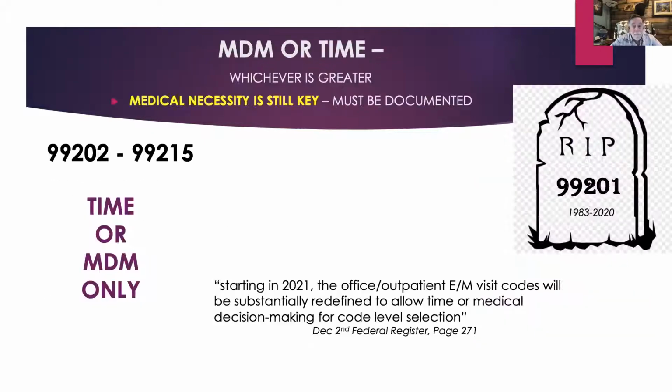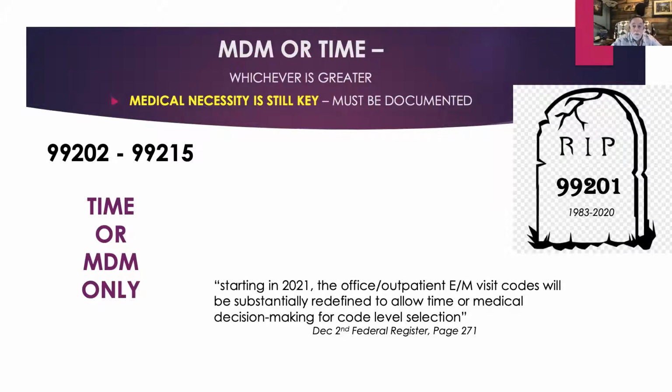I hope it does. Now we know that in 2021, we get to count either MDM or time, either one, whichever one gives you the higher level. If time gives you the highest level, you get to bill it. If medical decision making gives you the higher level, we get to bill it. And time will not drag you down.